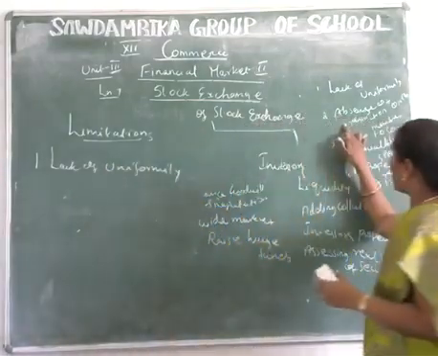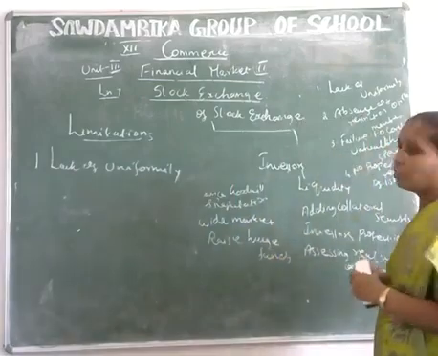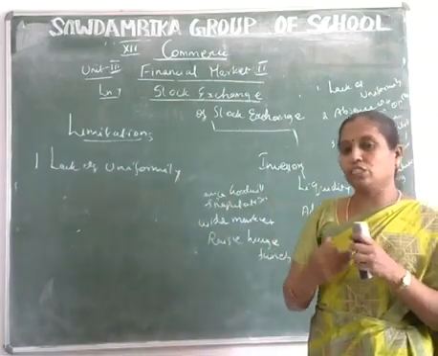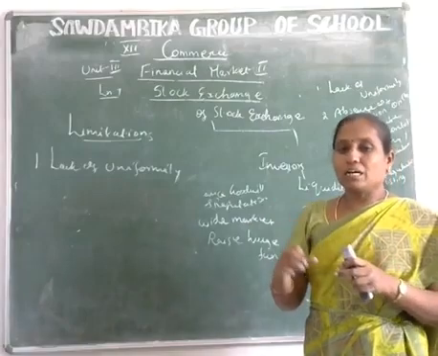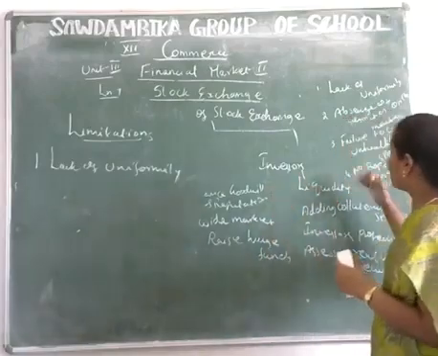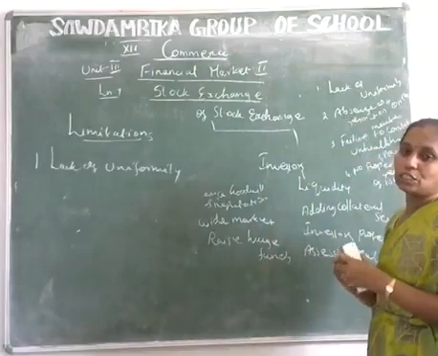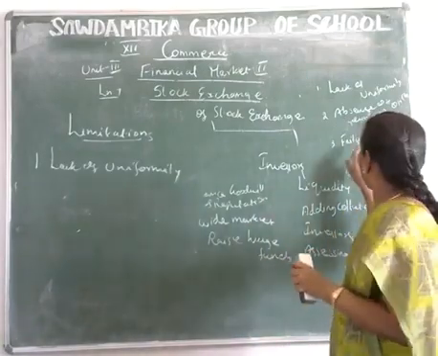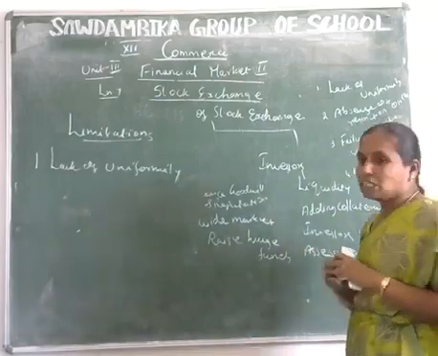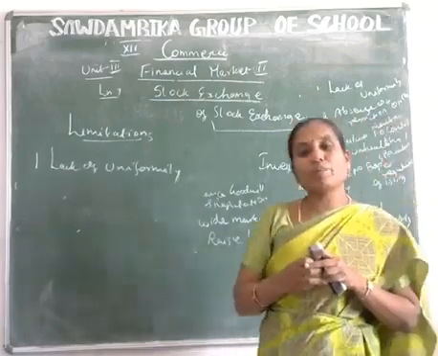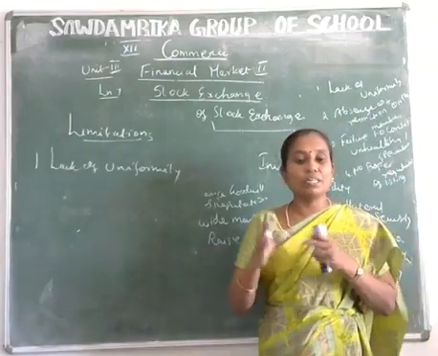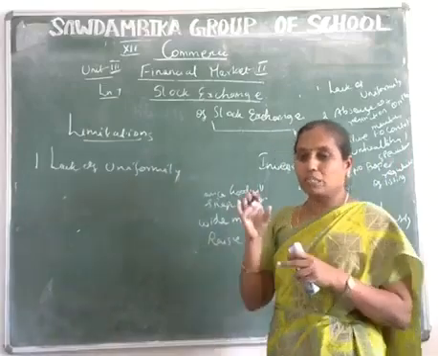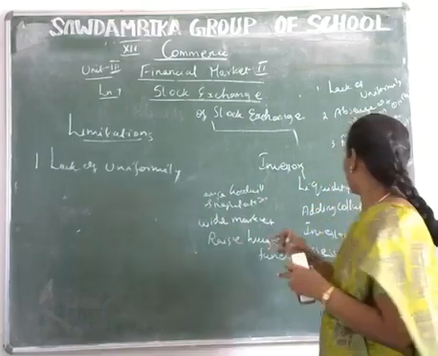And the next one is absence of restrictions on the members. Outsiders are not allowed in the stock exchanges, but this restriction is absent, so outsiders can also enter the stock exchanges. And then failure to control unhealthy speculation. Speculation means trading financial securities. That is also not controlled in the stock exchanges.